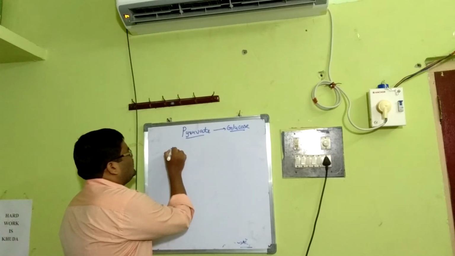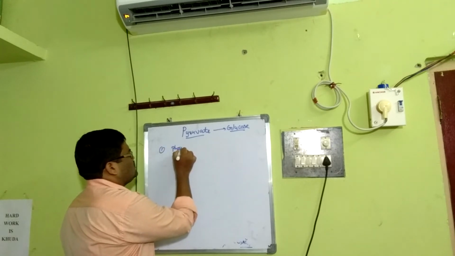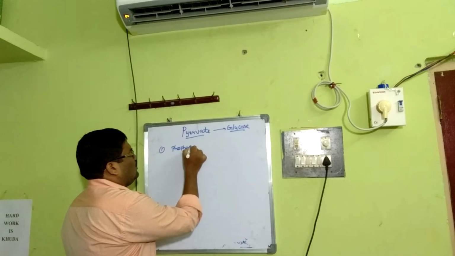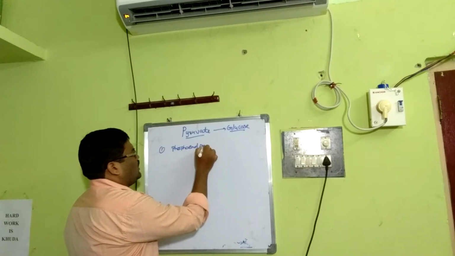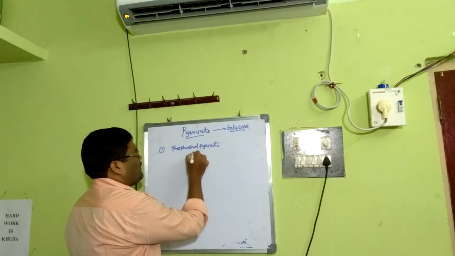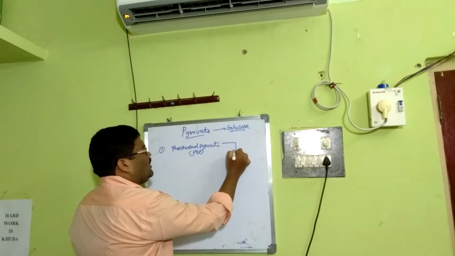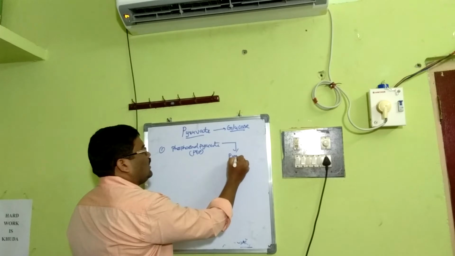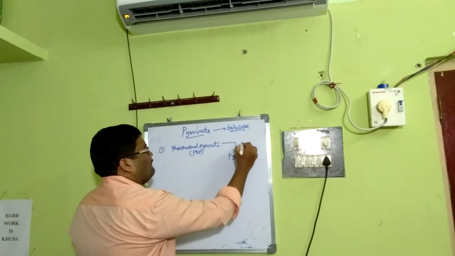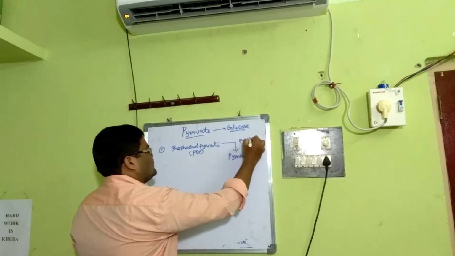Say, in general, the phosphoenol pyruvate, what we call PEP, becomes pyruvate by pyruvate kinase.